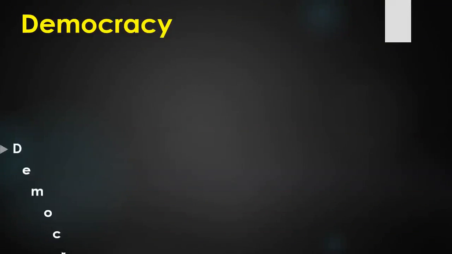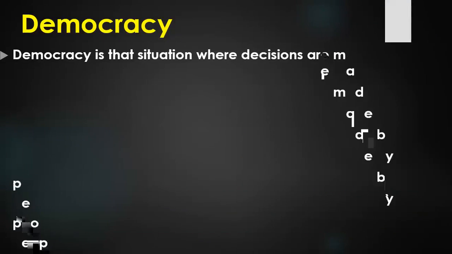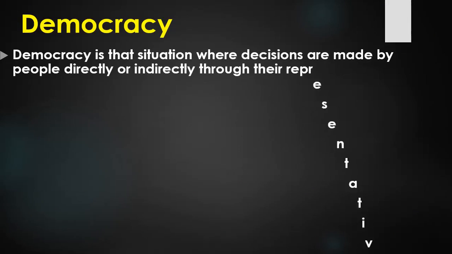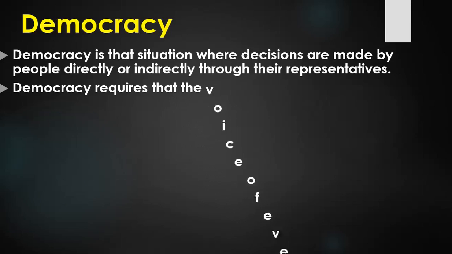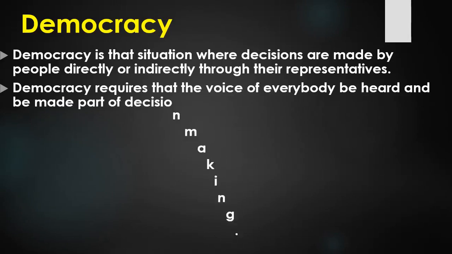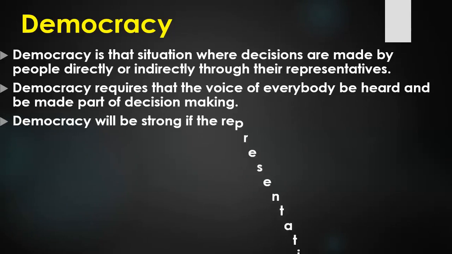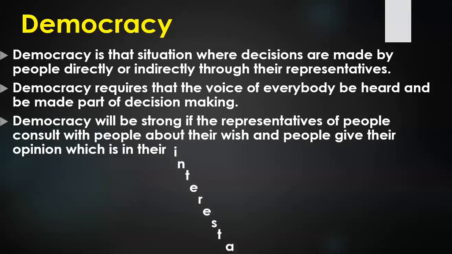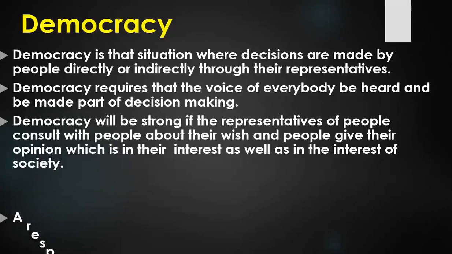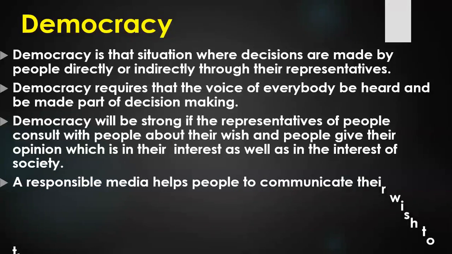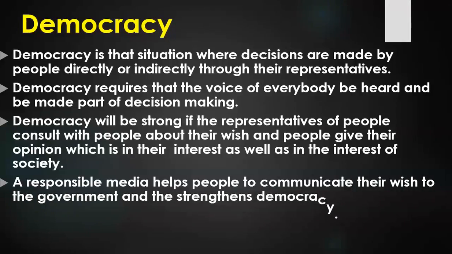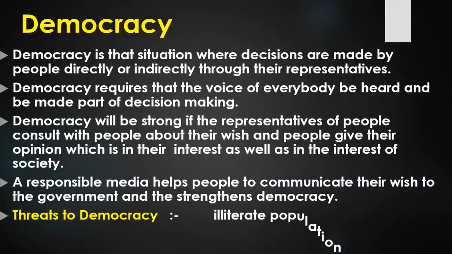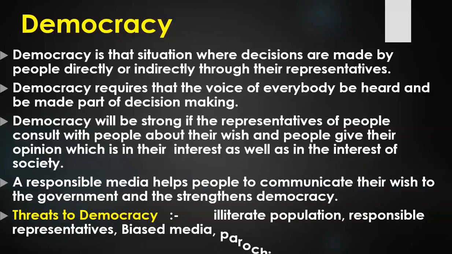Now friends, then comes democracy. So what is democracy? Democracy is that situation where decisions are made by people directly or indirectly through their representatives. So friends, in the earlier classes also, I have given you a little meaning of democracy. In the simplest sense, democracy means the rule of people. Means where people rule. Democracy means where people make their laws. So democracy means where people make laws for themselves. People take decisions for themselves.